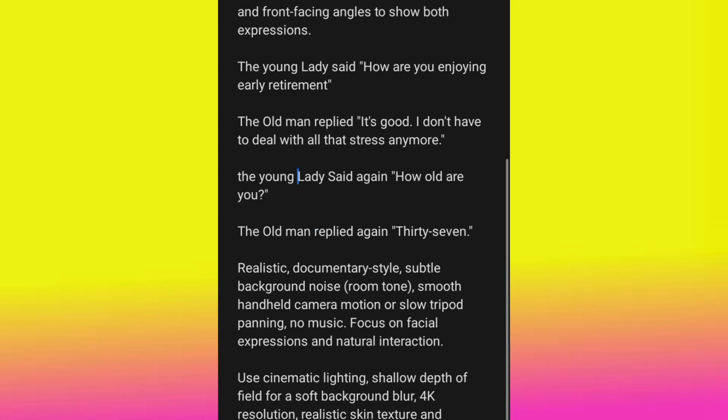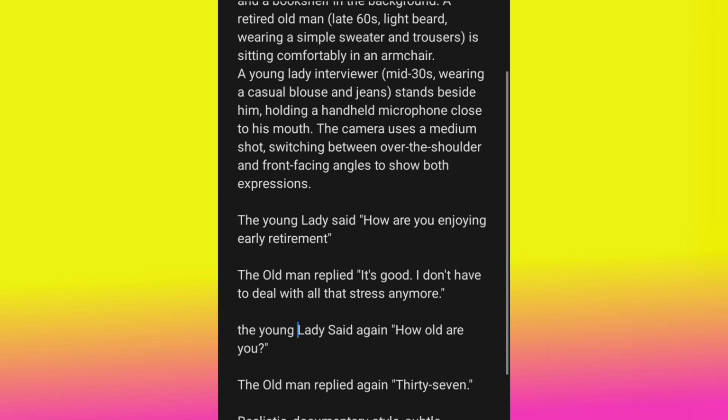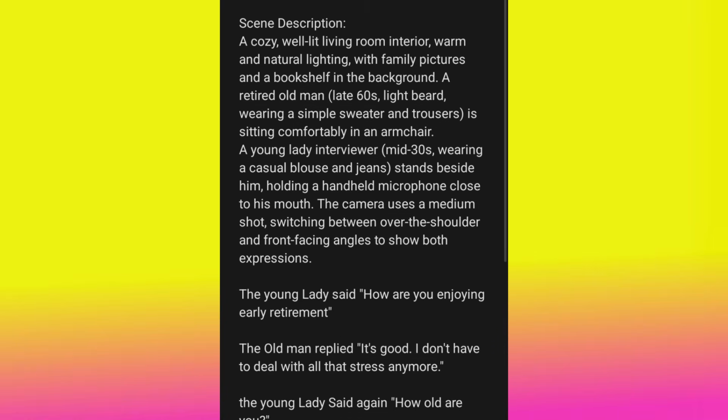So this is how to structure a prompt very well, perfectly. If you do it like this, believe me, you are going to get a good result. So like this, we have a perfect prompt. If you copy this particular prompt from here, head over to any video generating application, either Google Veo 3, Gemini AI, or MidJourney, whatever, you are going to get this result.